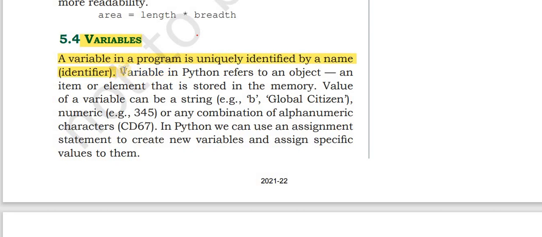Let's read the definition. A variable in a program is uniquely identified by a name, identifier. So another name of variable is identifier. A variable in a program is uniquely identified. It means two variables cannot have the same name. Understood? In a program, two variables cannot have the same name. If you declare a variable in a program, then this name cannot be used next time because it is reserved.